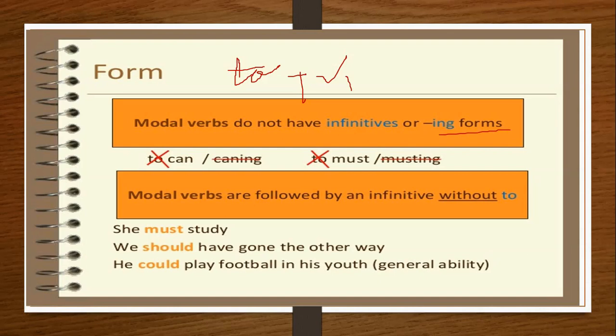Modal verbs are followed by an infinitive without to. Infinitives without to are also called bare infinitives. You can see over here, she must study. This is the correct sentence. You cannot write she must to study, or she to must study. That is absolutely wrong. It simply means that these modal auxiliaries, or these modals, accept what? They accept the base form of the verb.